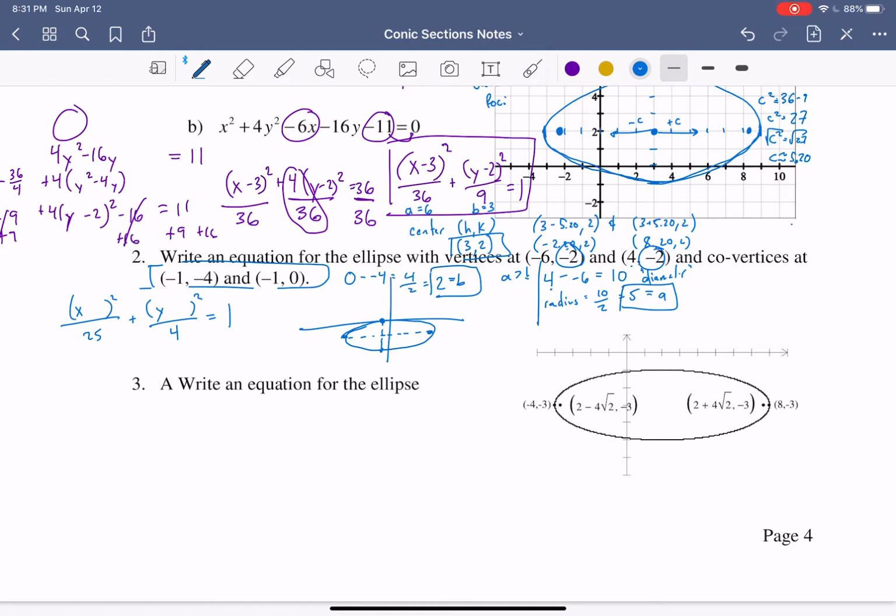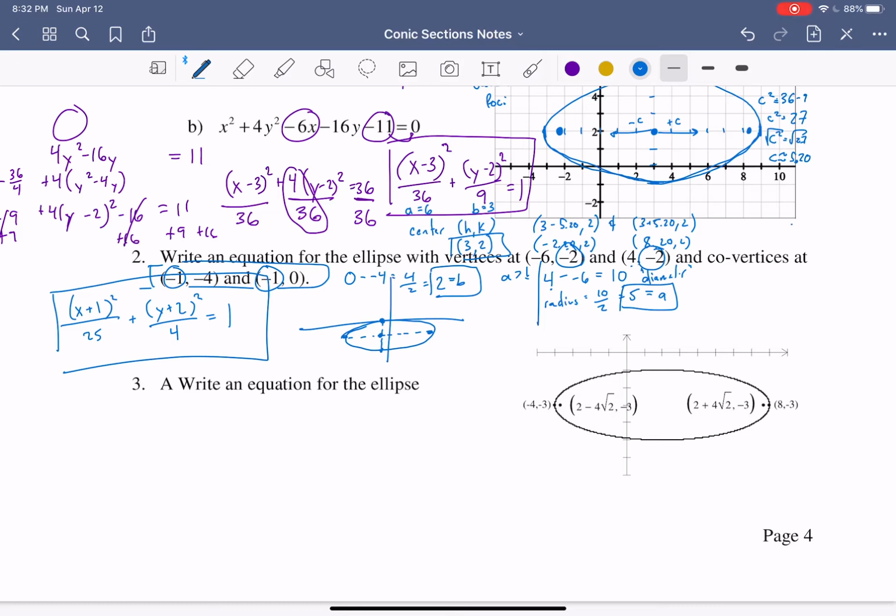So we actually use that as our axis. So that's y, that's what our center is. Our center will be at negative 2 for the y. So we need to make that positive 2, right? We need to change the sign. And then our x's stay the same at negative 1, so that's going to be plus 1. So that's how we get the equation.